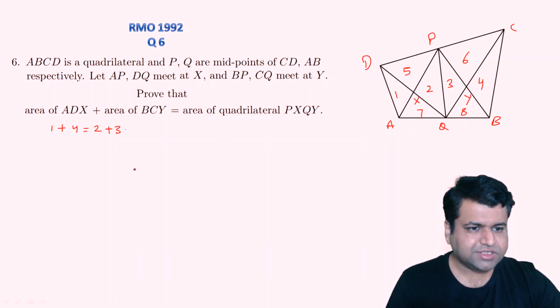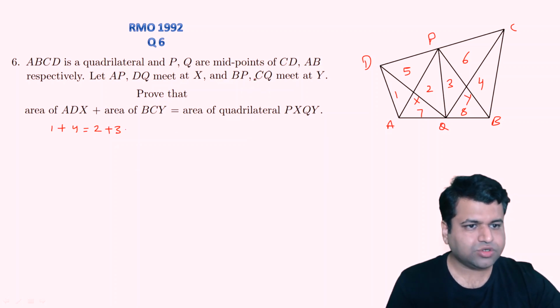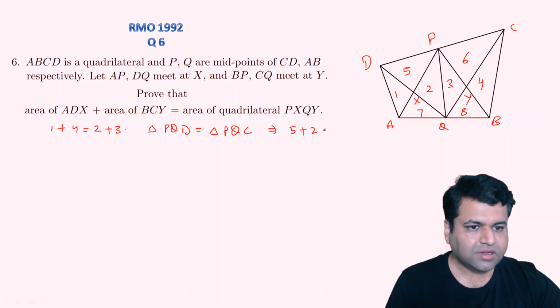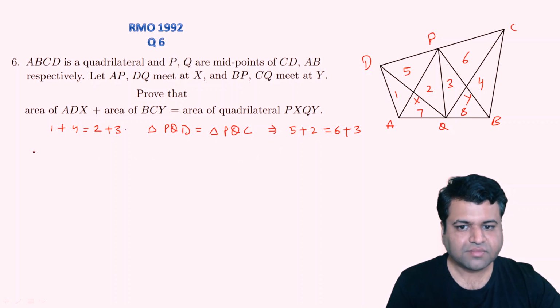So what you can say, if we consider P is the midpoint of DC as it was mentioned in the question, so we can say area of triangle PQD will be equal to area of triangle PQC. Okay, so this will simply imply 5 plus 2 will be nothing but 6 plus 3, right?